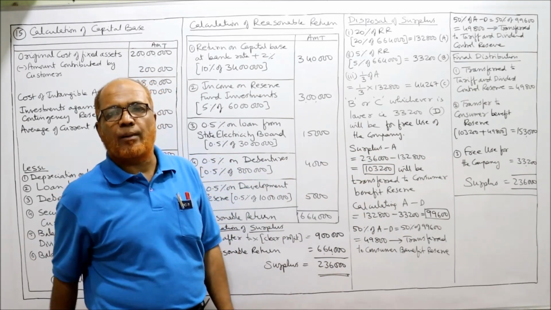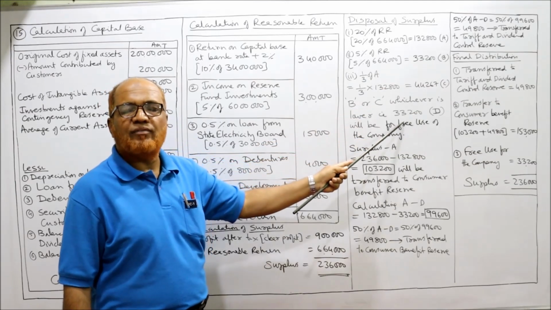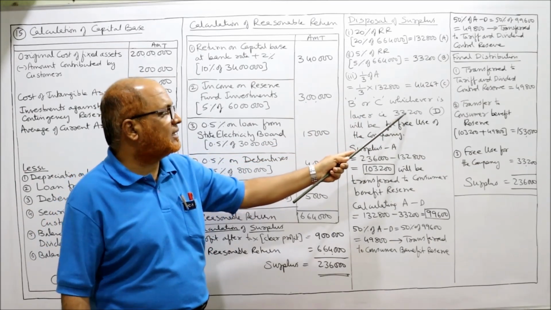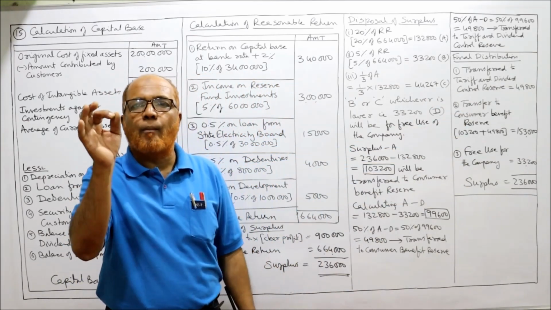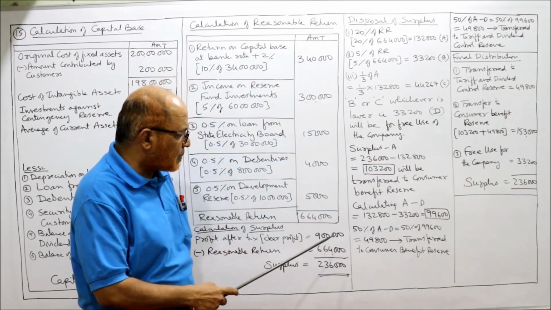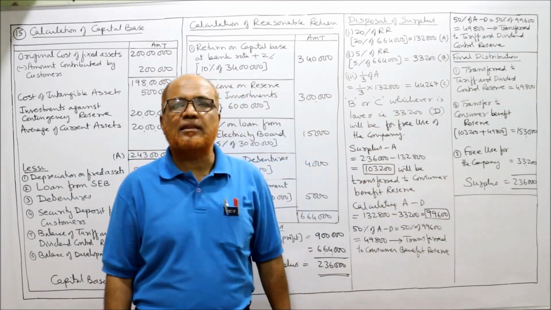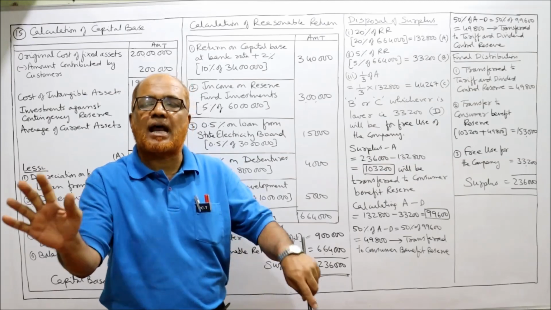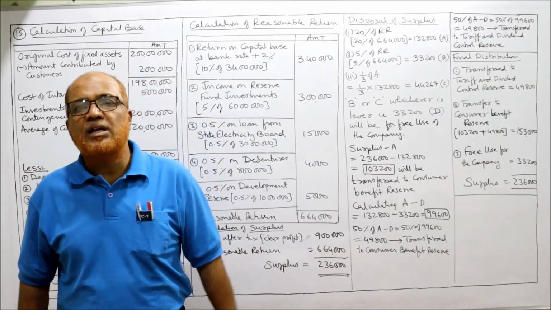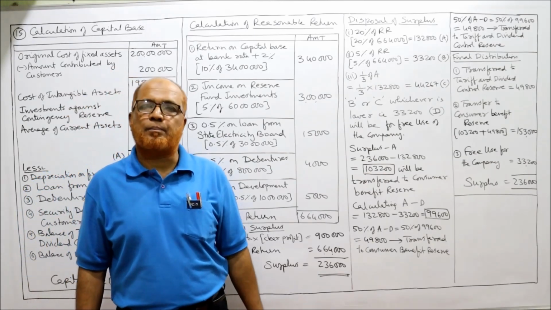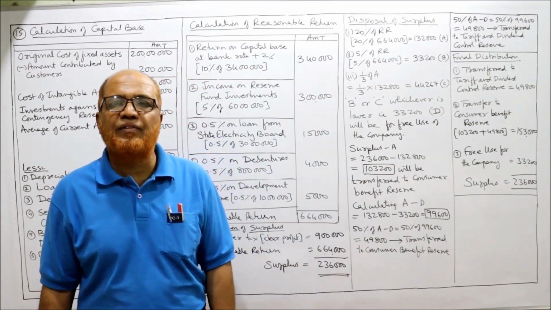Lastly, free use of the company, D. How much amount have we transferred to free use of the company? 33,200. Take the total, you must get the surplus. How much is the surplus here? 2,36,000. If you add up the 3, you are getting 2,36,000. That means your calculations are absolutely right. So this is the procedure of disposal of surplus. That's it. So this is the end of problem number 15.